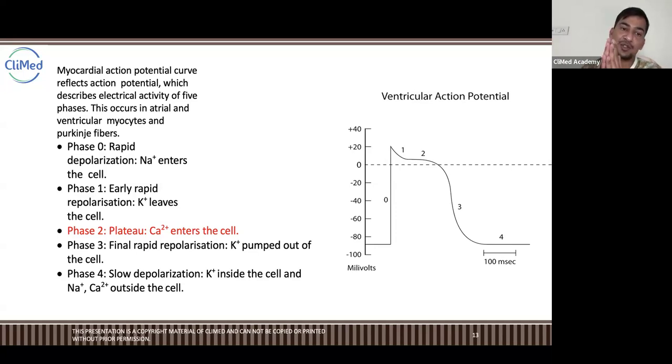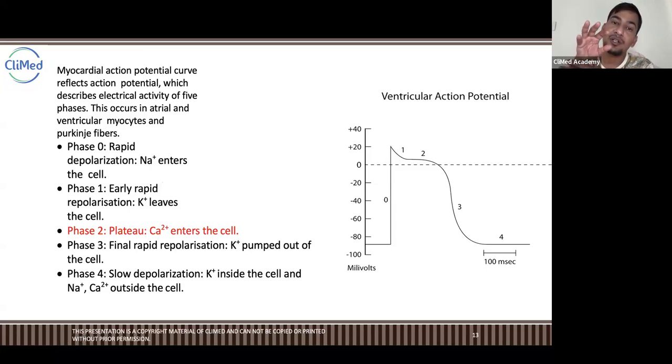So how does it actually start? When the impulse generated from the SA node goes to the AV node, Purkinje fibers, and right bundle, left bundle, I mean, when it goes to the end, in every cell of the heart, there are five phases, entirely five phases. So phase zero is rapid depolarization. Stage zero is a very, very quick, very fast stage. We call it rapid depolarization, where sodium enters into the cardiac cells from the outer layer.